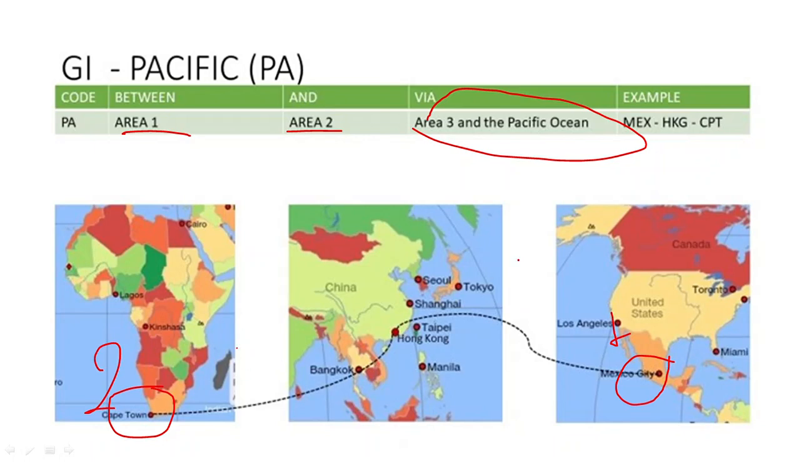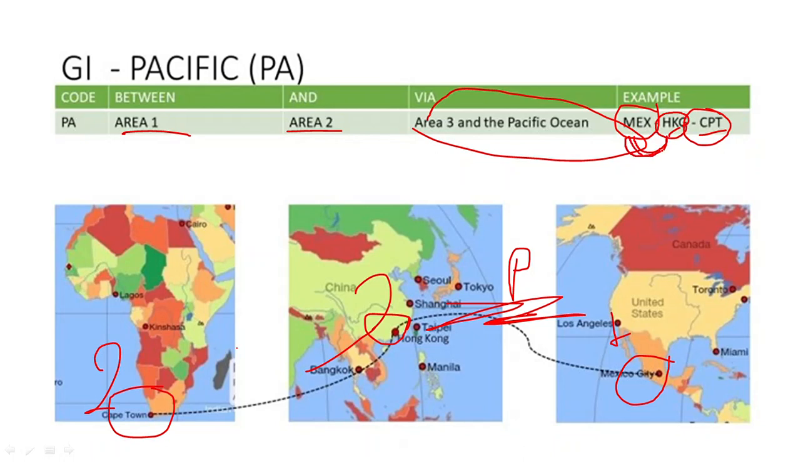Here we have Pacific, and here we have area 3, Hong Kong. It is in area 3. So when a journey is between area 2 and area 1 via area 3 and the Pacific Ocean, then the GI will be Pacific, PA. Mexico, Hong Kong and Cape Town: Mexico in area 1, Cape Town in area 2 via area 3 in Hong Kong, and this link is via Pacific. So the code will be Pacific, PA.